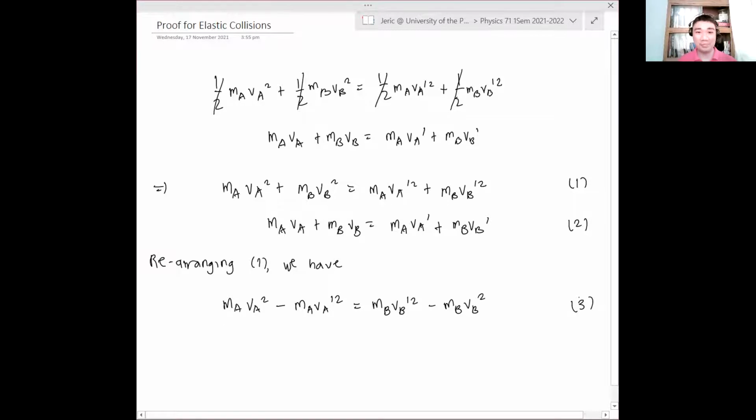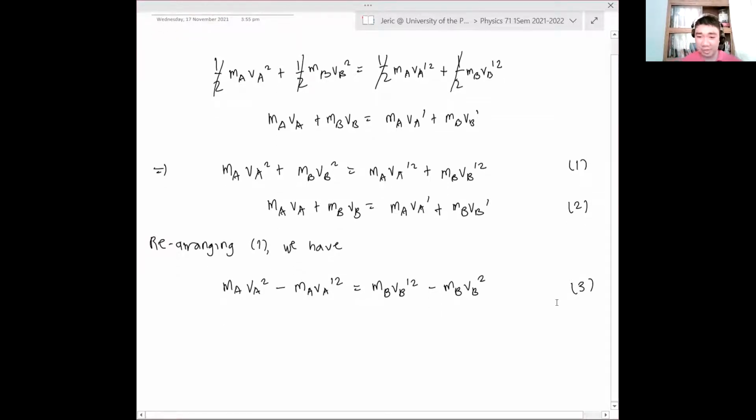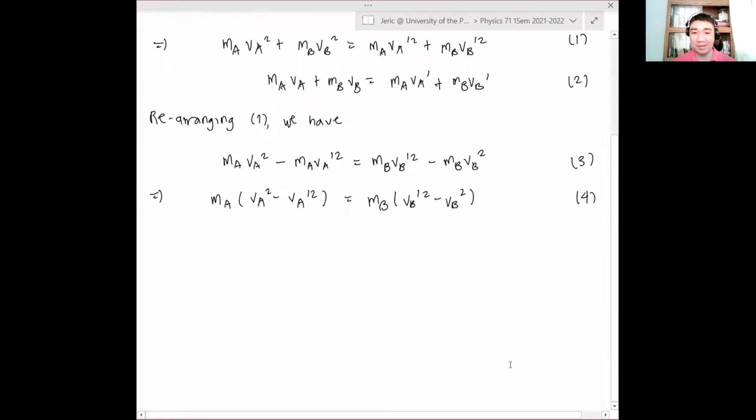Of course, what I can do there is to factor out MA. That's the point of why I did this. We have MA quantity VA squared minus VA prime squared equals MB quantity VB prime squared minus VB squared. Let's say this is equation 4. Got it?